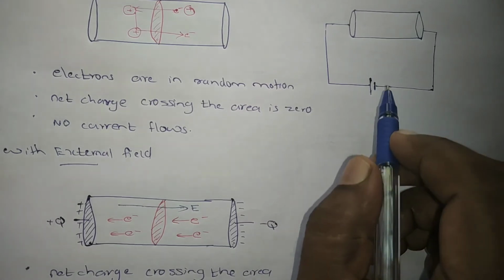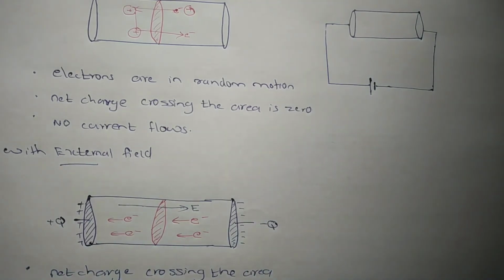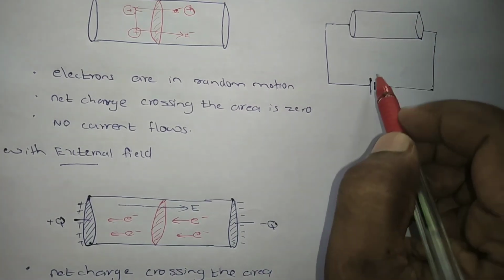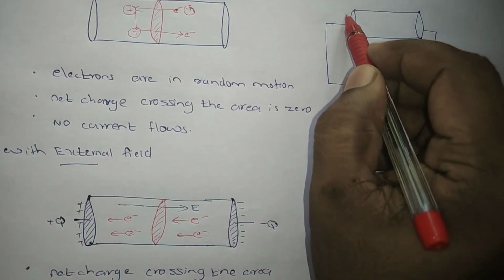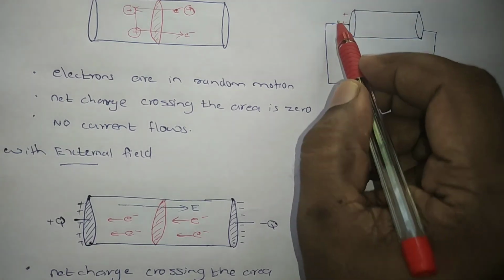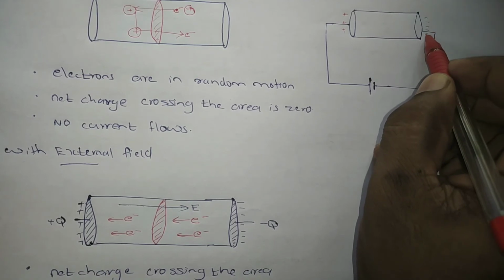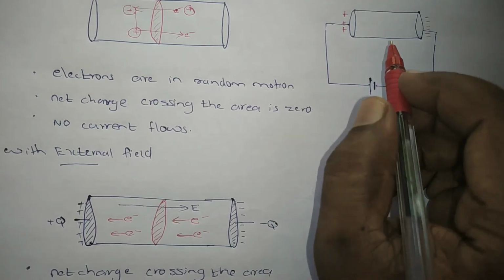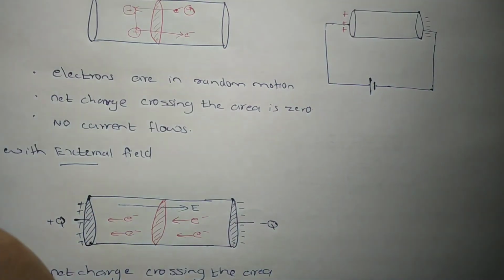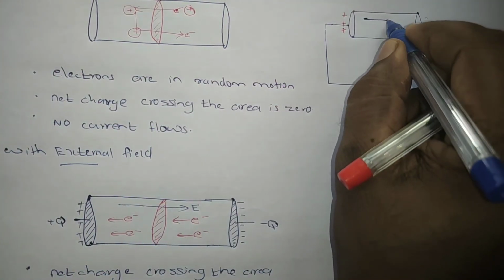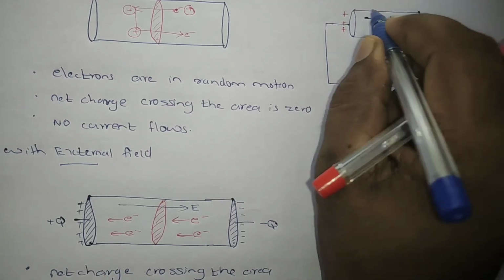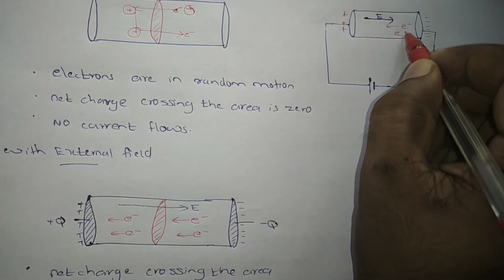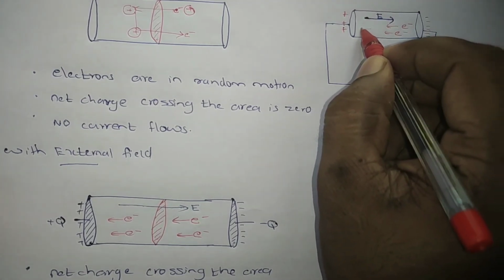Okay, so what will happen? Is there any electric field here? Yes, here there will be a positive, and due to this positive, here there will be negative. Okay. So there is an electric field here. And in which direction is this electric field? In this direction. This is the external electric field. And the electrons will move like this, and they will come around like that.